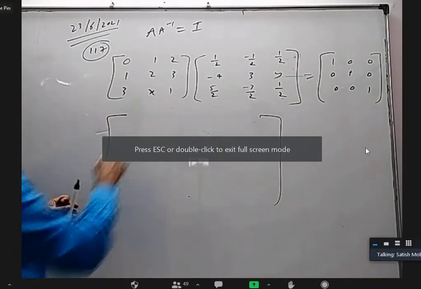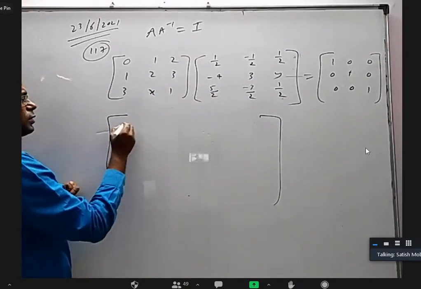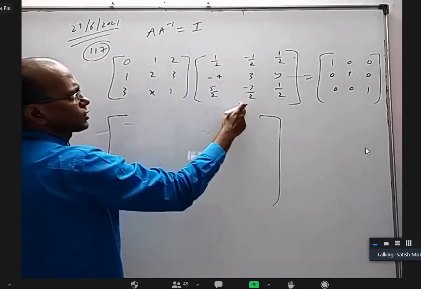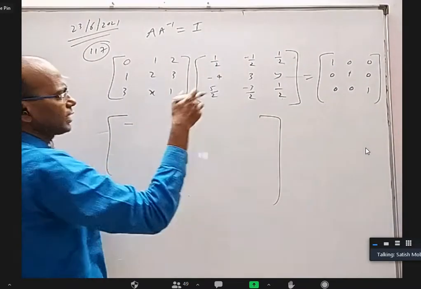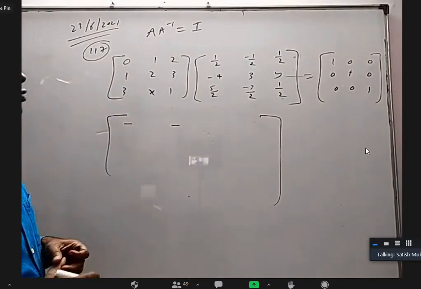So I don't have to worry about whether this will come 1 or not. So there is no point in finding this. This into this also, it has to come 0, otherwise the question is wrong. This into this, where X and Y are involved, I only have to write those terms.